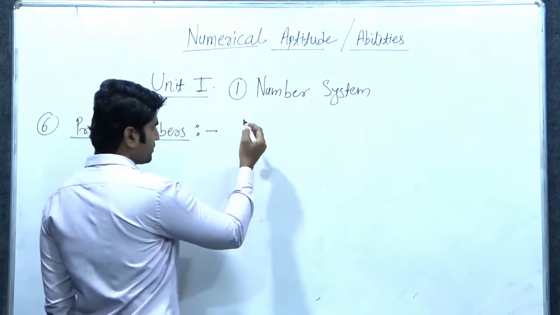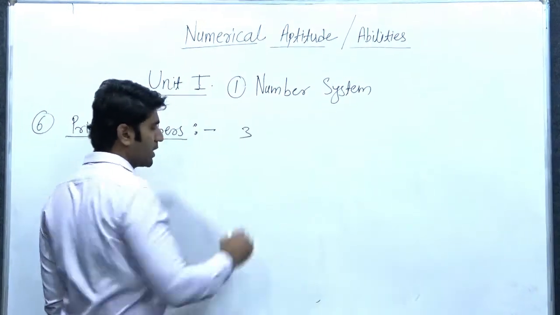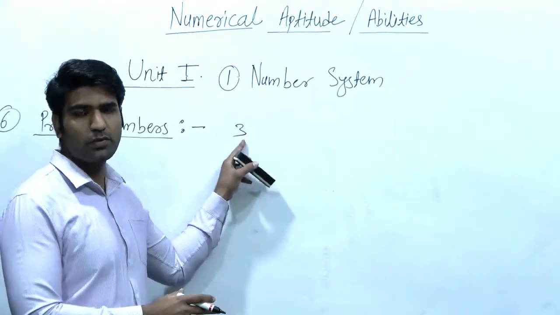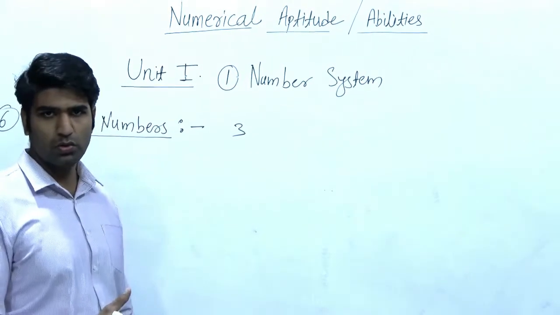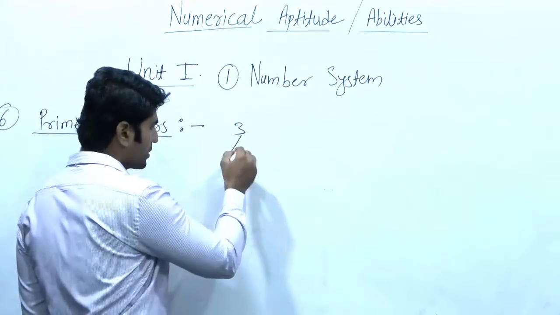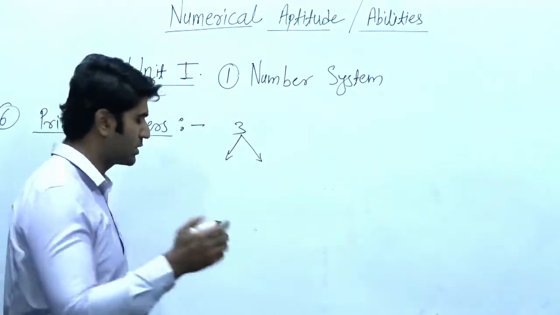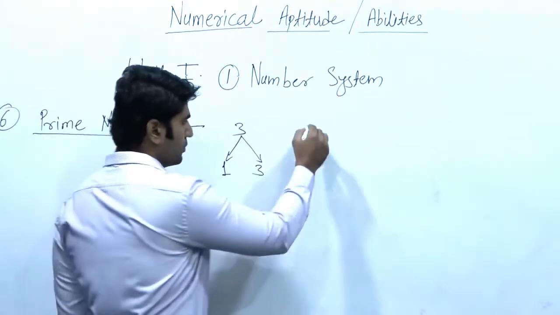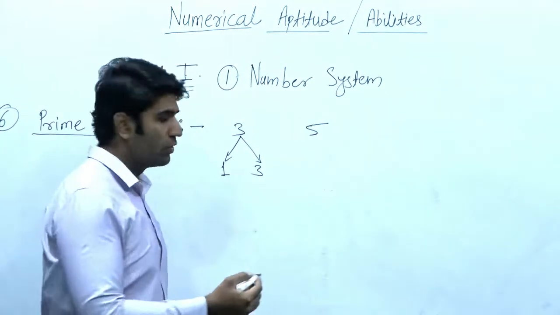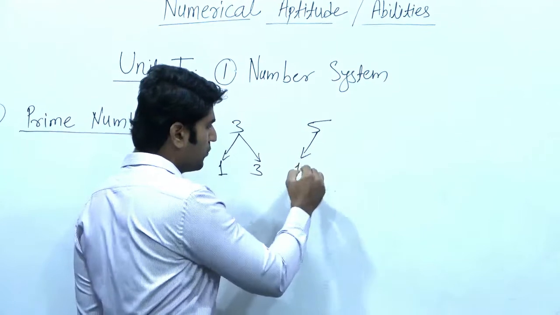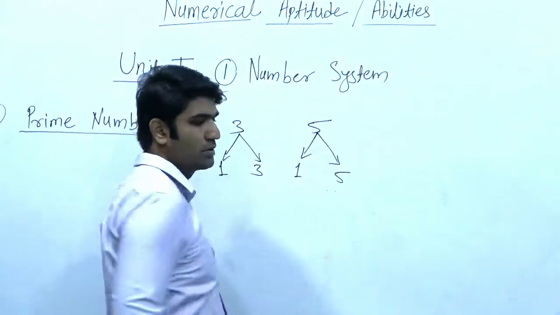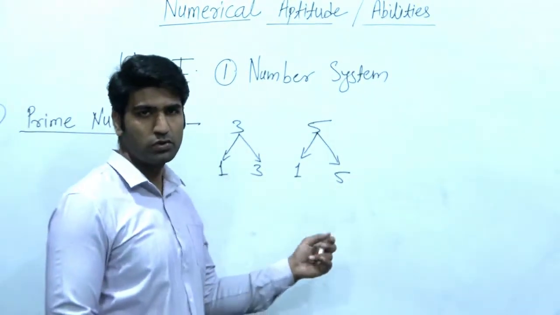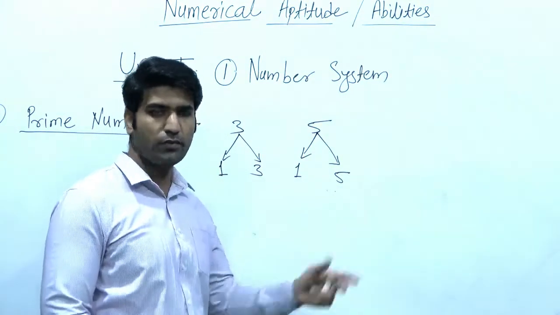So let's check 3. Can we divide 3 with any other number? Can we divide 3 by 2? No. So 3 has only two factors, means it is divisible by only two numbers, 1 and 3. Then 5. 5 is divisible by only 1 and 5. These two numbers are called its factors. So factors of 5 are only two numbers, 1 and 5.